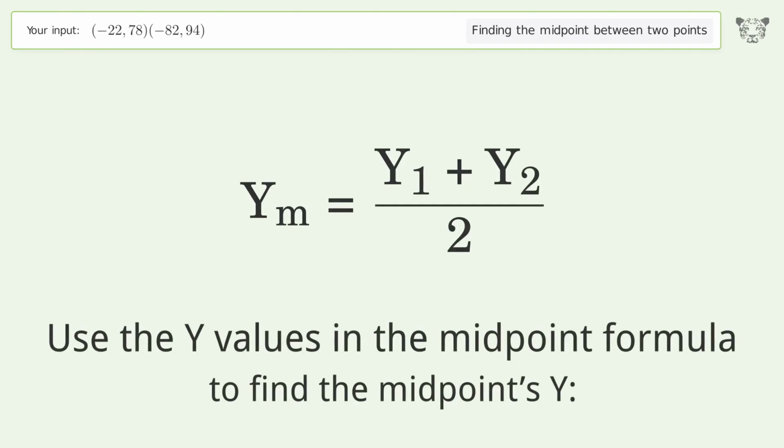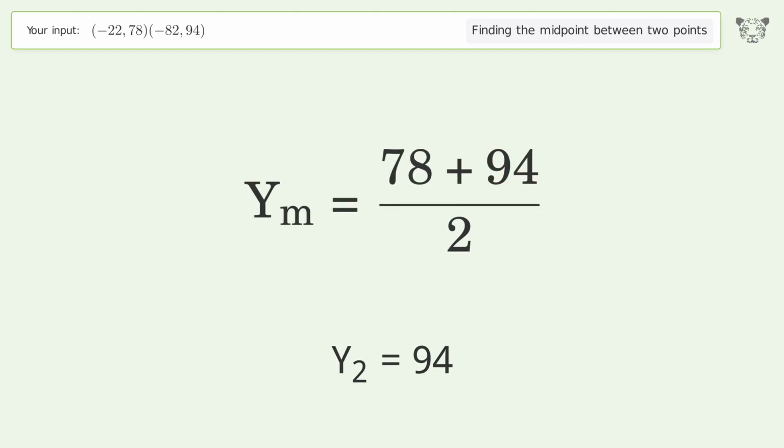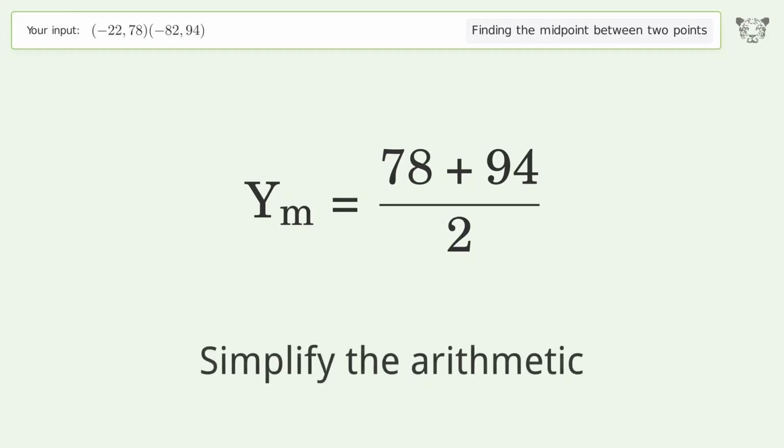Use the y values in the midpoint formula to find the midpoint's y. y1 equals 78. y2 equals 94. Simplify the arithmetic.